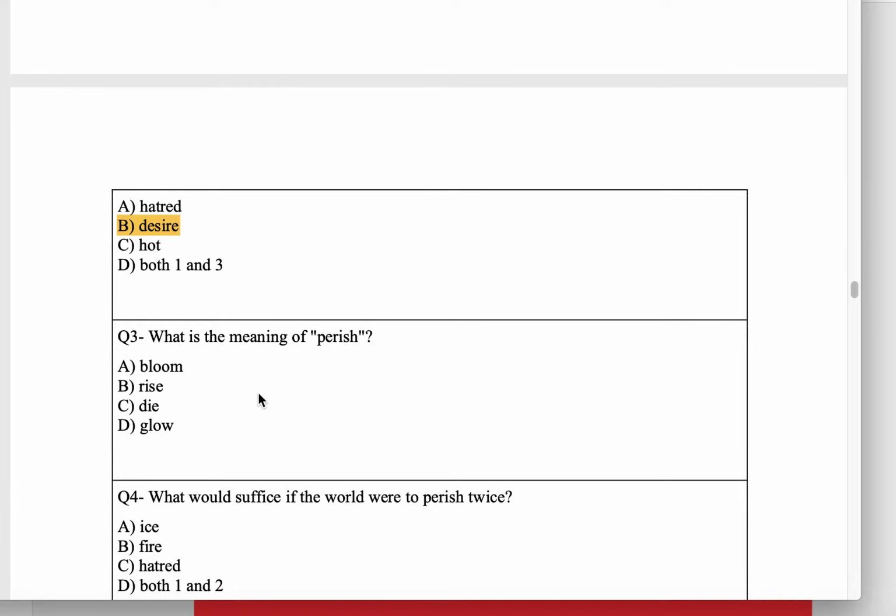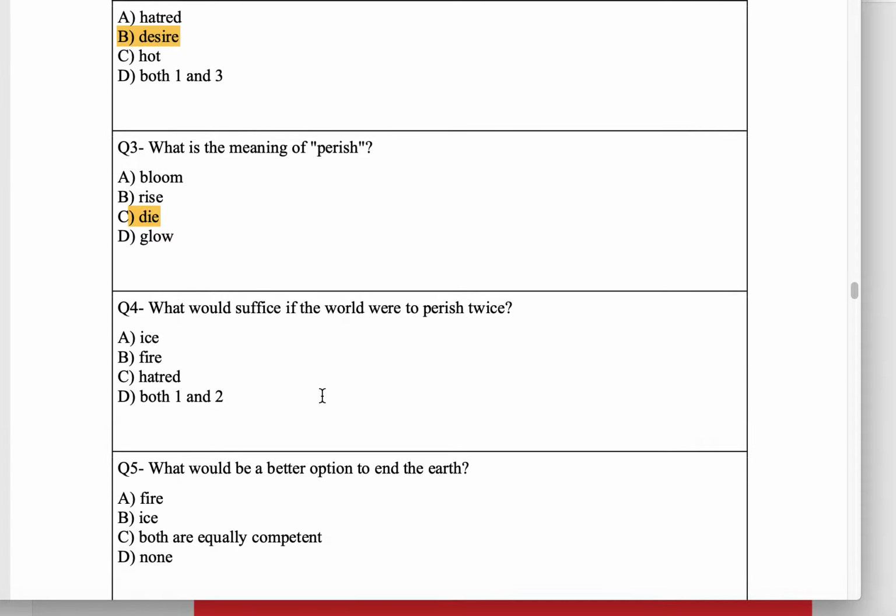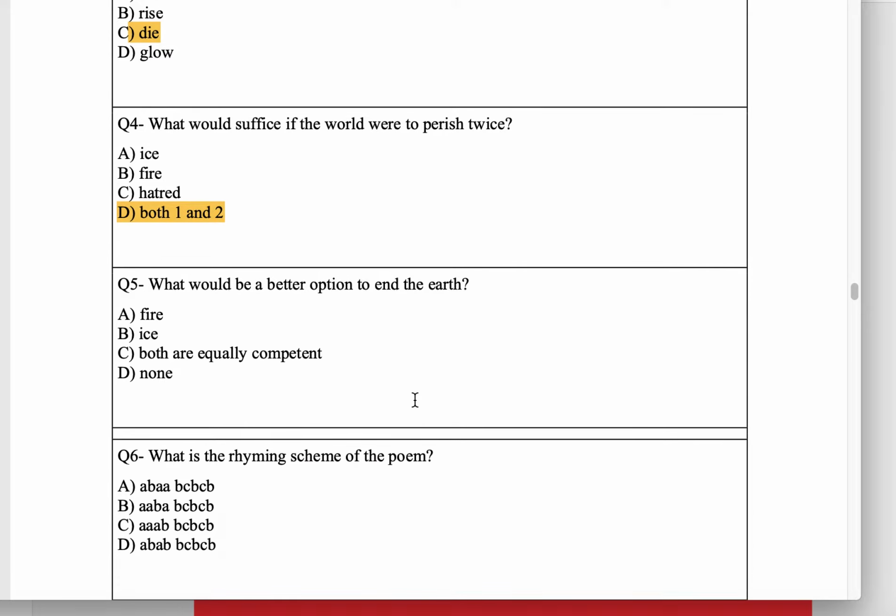Question number 3. What is the meaning of perish? Perish means to die or khatam ho jana. Question number 4. What would suffice if the world were to perish twice? Both 1 and 2, meaning both fire and ice would suffice. Suffice means to be sufficient.